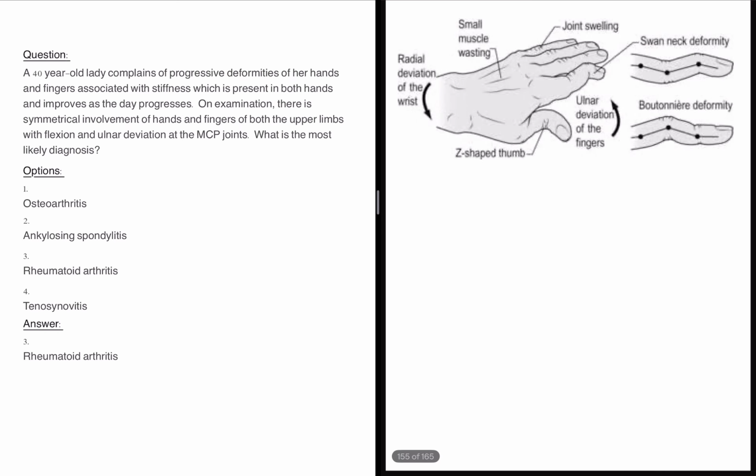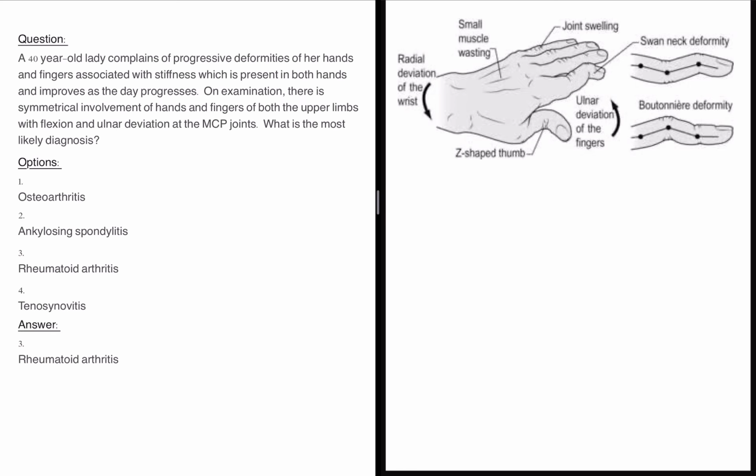Now the next question is from the arthritis part. Okay, let me write the clinical scenario here. You have a 40-year-old female again, and what is the complaint? The complaint is progressive deformities of the hand and fingers.